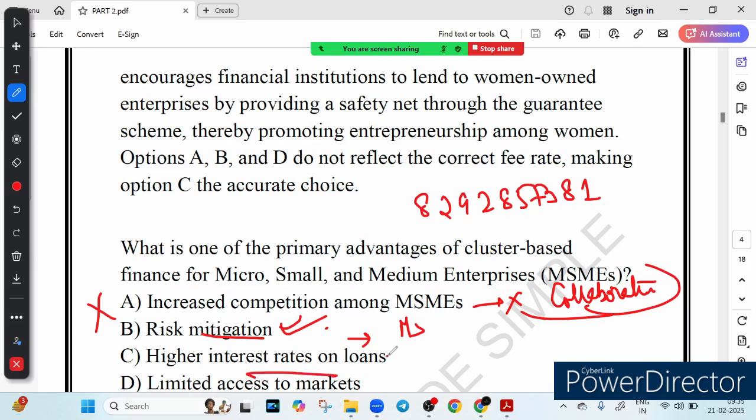Option C, higher interest rate on loan, this is wrong, because in reality cluster based finance often helps MSMEs get better loan terms and sometimes even lower interest rates. Understood? And option D is saying limited access to market.